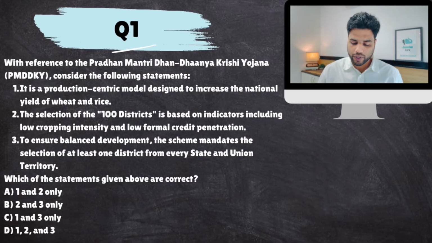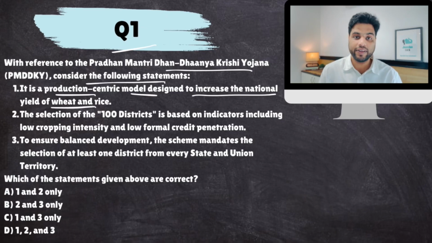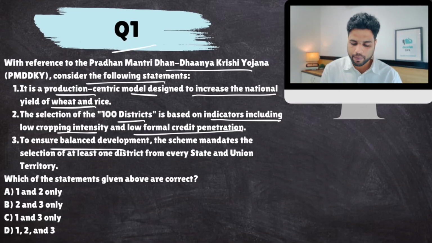With reference to Pradhan Mantri Dhan Dhanya Krishi Yojana, consider the following statements. First, it is a production-centric model designed to increase the national yield of wheat and rice. Second, the selection of 100 districts is based on indicators including low cropping intensity and low formal credit penetration. Third, to ensure balanced development, the scheme mandates the selection of at least one district from every state and UT.